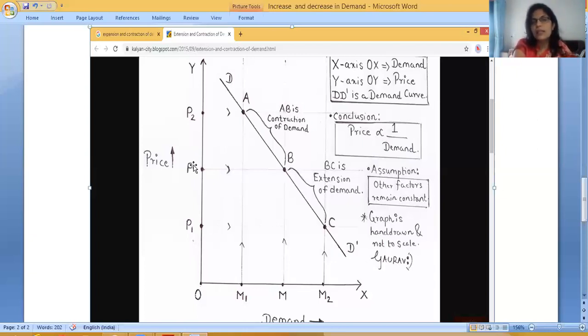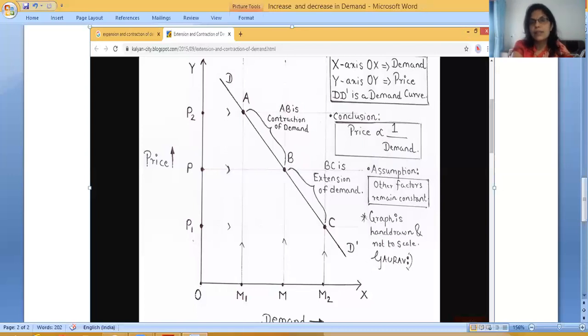When price rises from P to P2, then the point will move from B to A. And AB is the contraction of demand. BC is the extension of demand. Correct? And you know that price equals 1 upon demand. Okay. Next one is increase and decrease in demand.